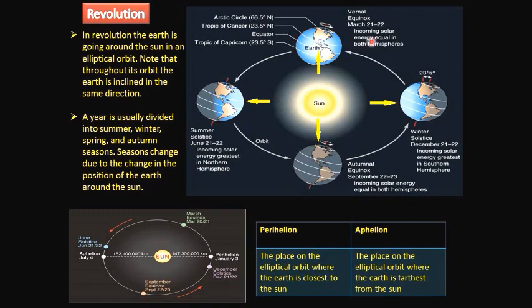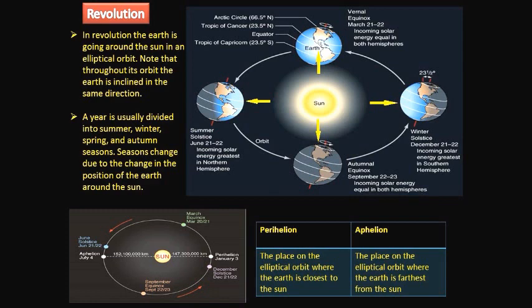For example, on the time of March 21st and 22nd, the position of the Earth will be here, and on this period, the direct rays of sunlight falls directly on the equator. Equator is the central latitude which divides the Earth into two equal hemispheres, northern hemisphere and southern hemisphere. So, the direct rays of sunlight falls directly overhead on the equator. So, the northern hemisphere and southern hemispheres are equally experiencing equal amount of heat energy during this period.